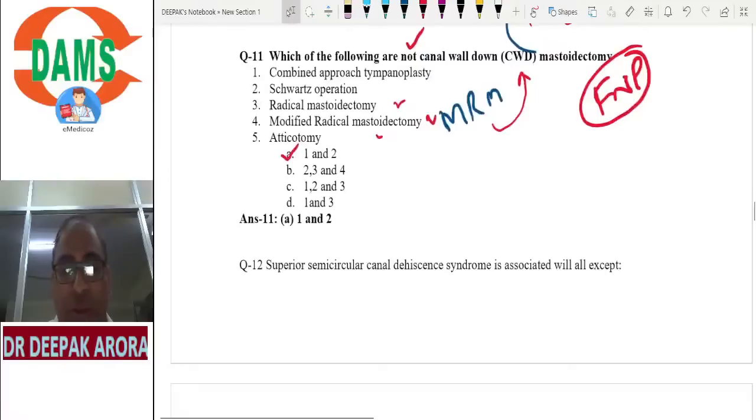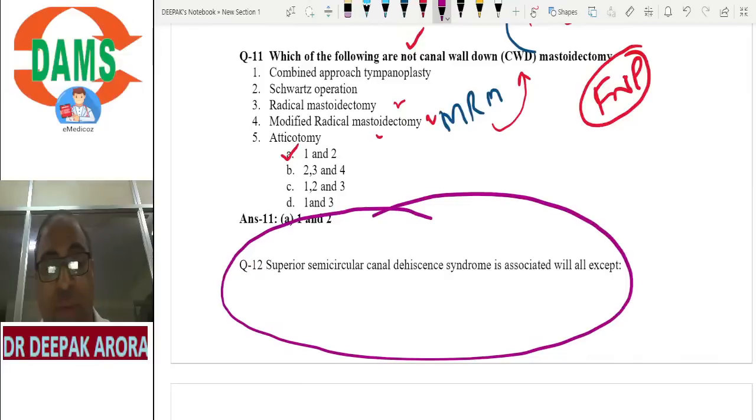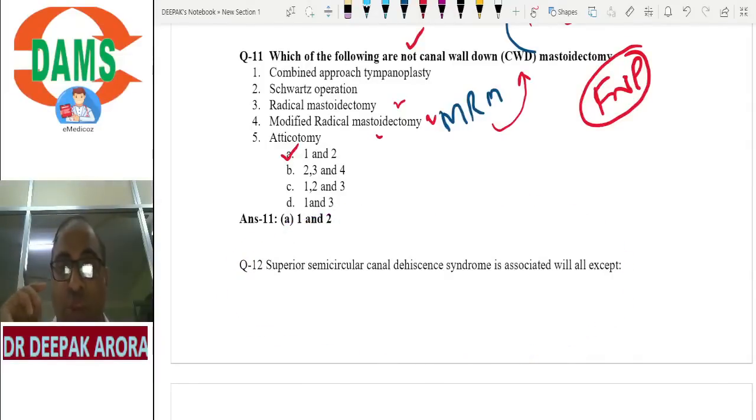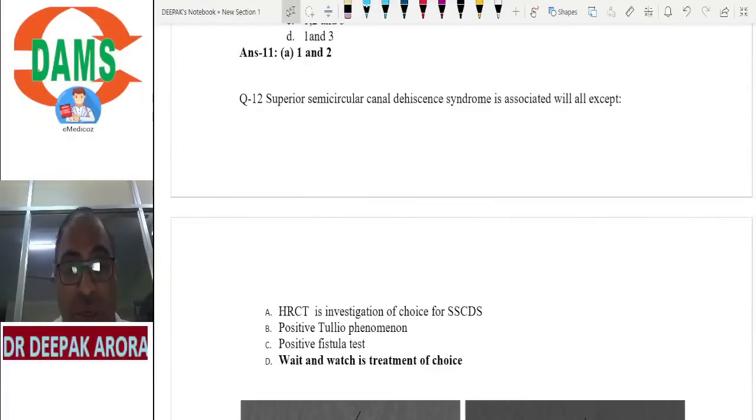Clear? This question. I don't know why they have a special love for superior semicircular canal dehiscence syndrome. First, the basic funda, beta: even if you don't know anything, learn one point, it is conductive deafness. Done. There is a leaking of the sound. There is a fistula in the superior semicircular canal. Let us rule out the option. Now concentrate. Superior semicircular canal dehiscence is associated with all of the following except, now listen carefully: HRCT is the investigation